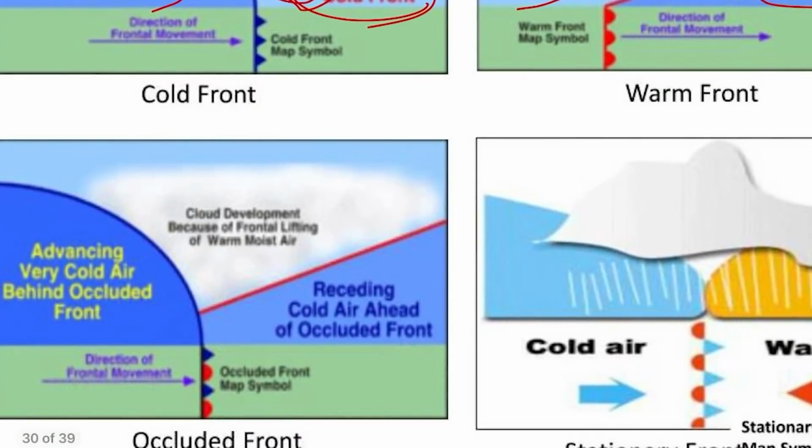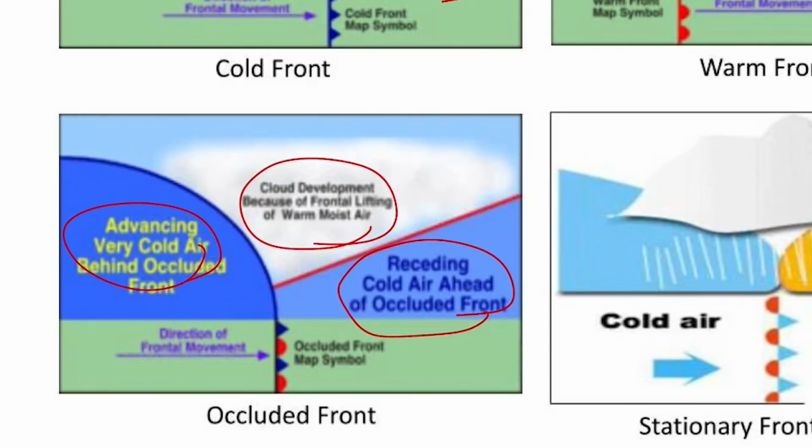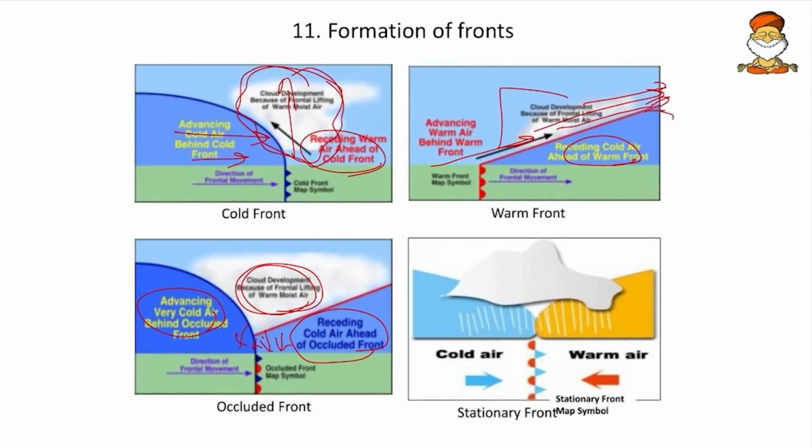And then we have the occluded front here. Here the cold air will be there and here also a cold air will be there. But in between these two cold airs, some warm air will be lifted off. So here also the rainfall can occur in this area. This is how fronts are formed, both sideways and in head-on collision. So both ways, we can get the temperate cyclones.